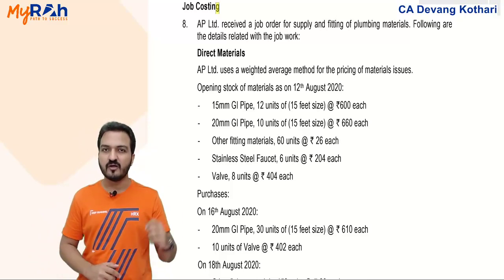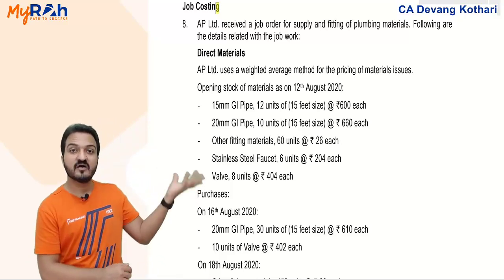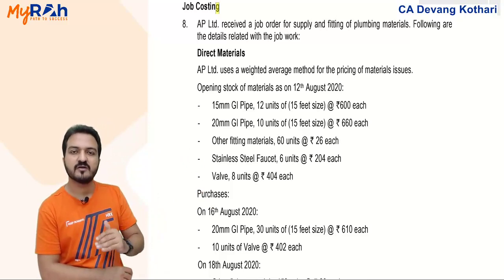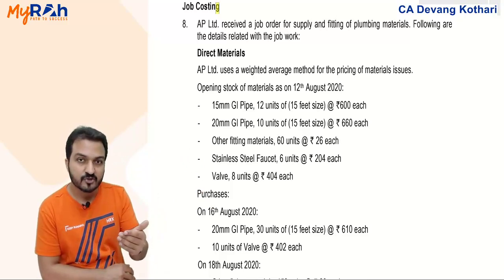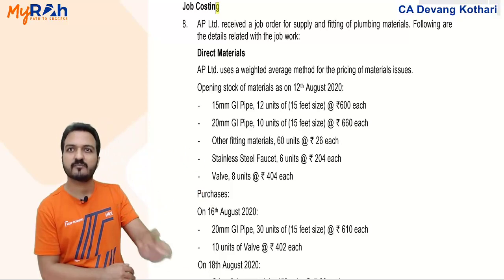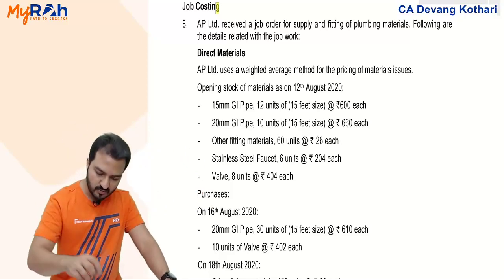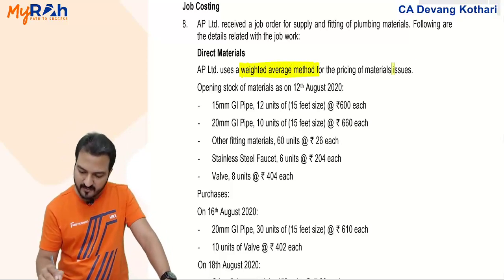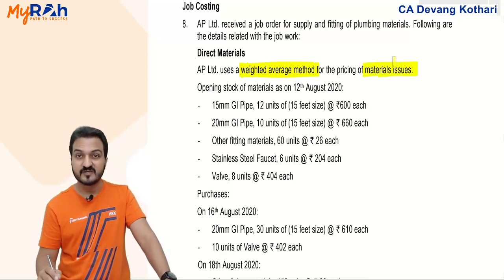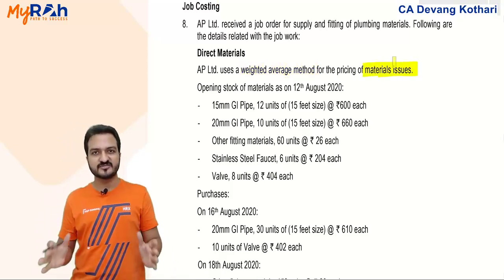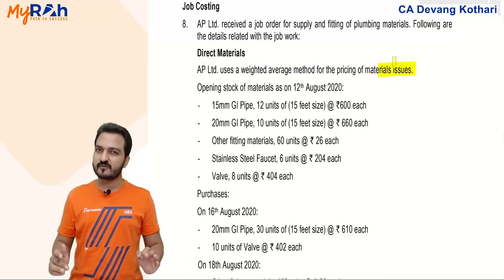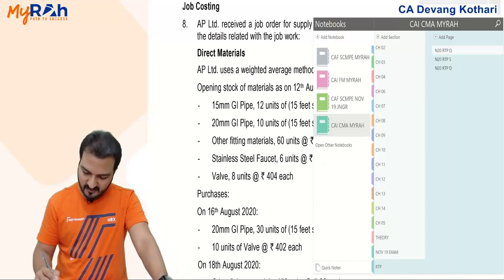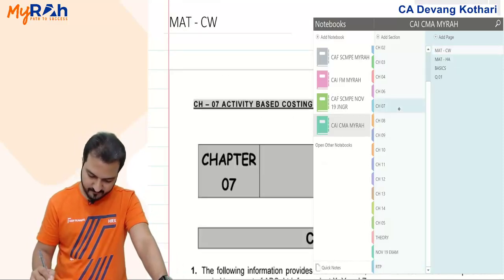Instead, they have given opening stock of materials, they have given purchase of materials, and they have given details about the materials quantity issued. You need to find valuation of that materials issued. They have also told that the company follows weighted average method for the pricing of material issues. Yes, so I will make a stock register by weighted average method. Let me first remind you, stock register, we had done that in materials chapter.